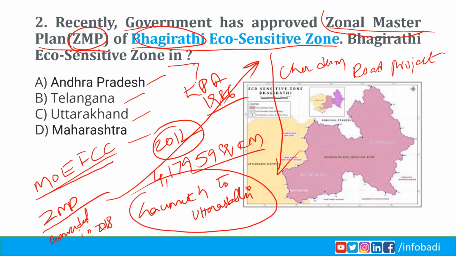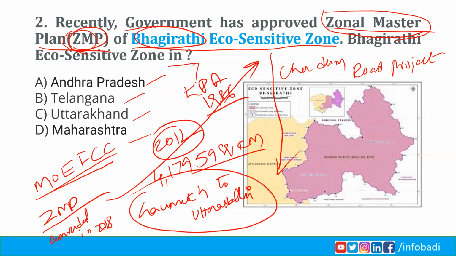So, what is Zonal Master Plan, ZMP? The Bhagirathi Eco-Sensitive Zone notification mandates the state government of Uttarakhand to prepare a Zonal Master Plan, ZMP, to be implemented under the supervision of the monitoring committee. The Zonal Master Plan is based on a watershed approach and includes governance in the areas of forest and wildlife, watershed management, irrigation, energy, tourism, public health and sanitation, road infrastructure, etc. So, based on all these, the Zonal Master Plan is developed.